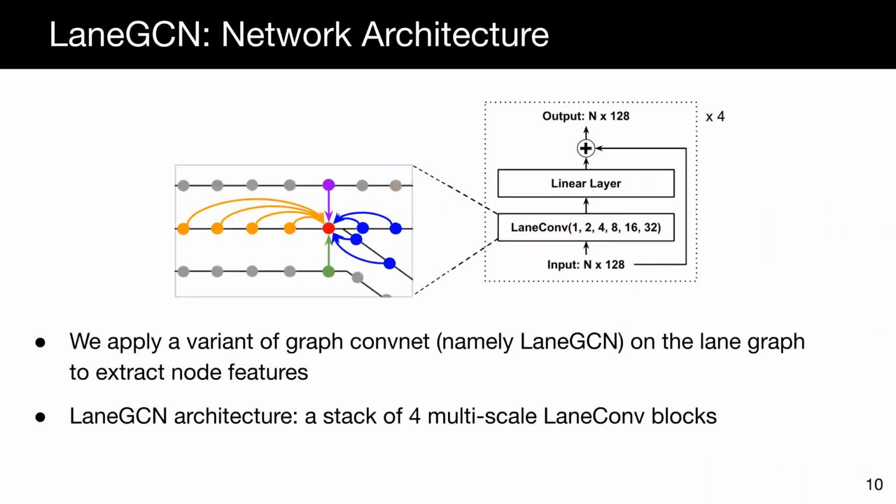Given the proposed multi-scale lane convolution operator, we build a graph ConvNet called LaneGCN and apply it on the lane graph to extract node features. The architecture is simply a stack of 4 multi-scale lane convolution blocks. After the LaneGCN, each node in the lane graph gets updated with information from nearby lanes following the map topology, and is therefore useful for motion forecasting.